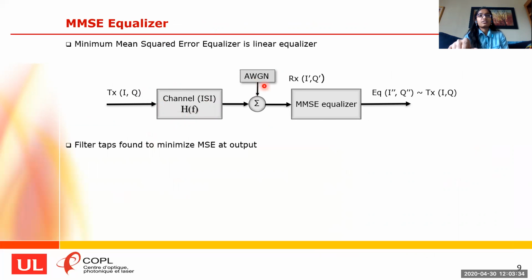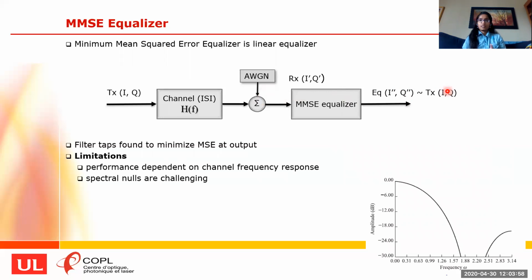At the receiver end, additive white Gaussian noise is added to the transmitted symbol. And we have the MMSE equalizer or any post-compensation equalizer that tries to mitigate the ISI. Here the MMSE equalizer tries to minimize the mean squared error at the output, and it tries to have the equalized output as close to the transmitted symbols.